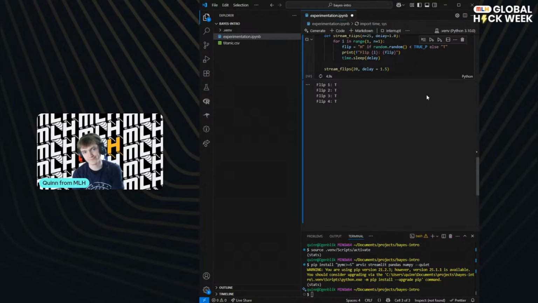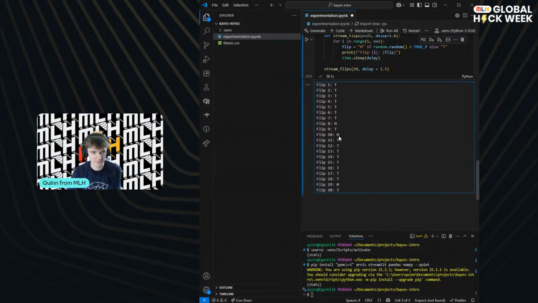Now I'm starting to think, this is a lot of tails. Oh, this is a lot of tails. So any guesses in the chat? Okay, we've got a head. So far we had 10 flips and we had 2 heads. So you might be thinking, okay, maybe the probability of a head is 0.2. We've got a lot more tails. Maybe we're thinking the probability of a head is now a bit lower. I don't know. It's kind of hard to guess, isn't it? So we got 3 heads.